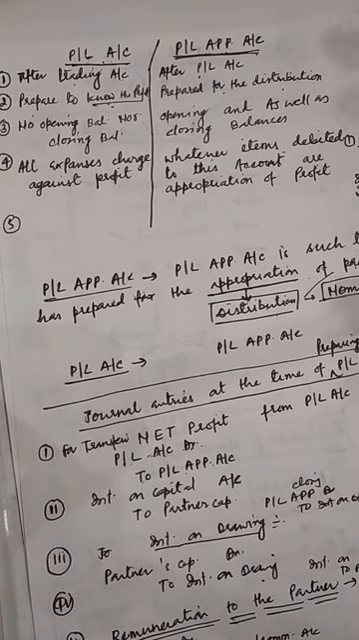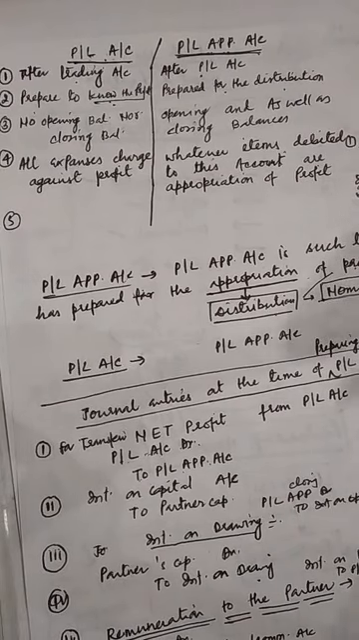PL account. What do you mean by PL account? The PL account is prepared for knowing the profit or loss of the concern, and the PL appropriation account is prepared for the distribution or appropriation of profit. First difference. Second difference: the PL account is prepared after the trading account, and the PL appropriation account is prepared after the profit and loss account. Getting you all?